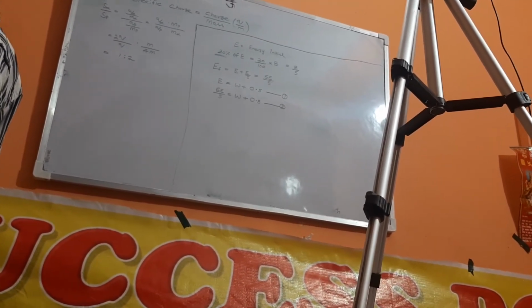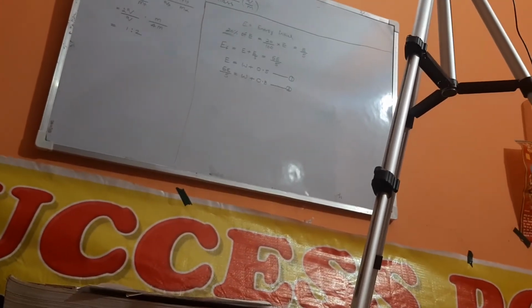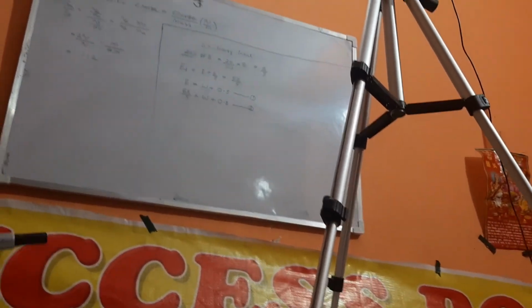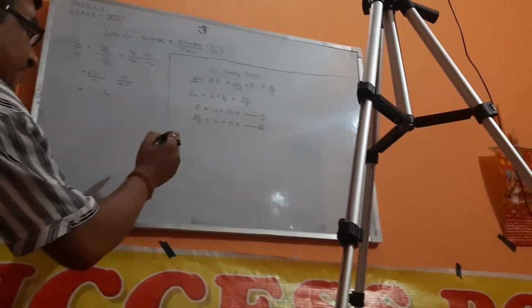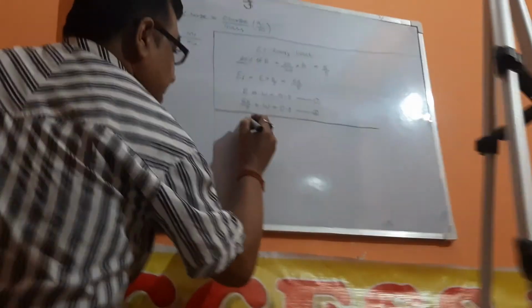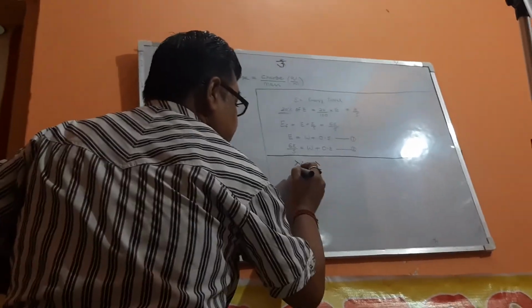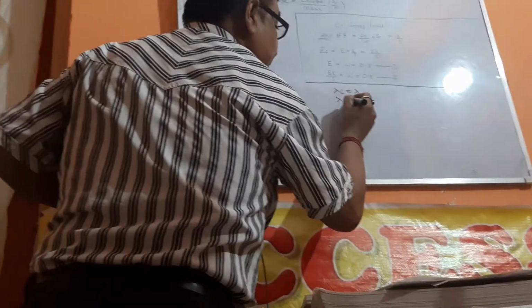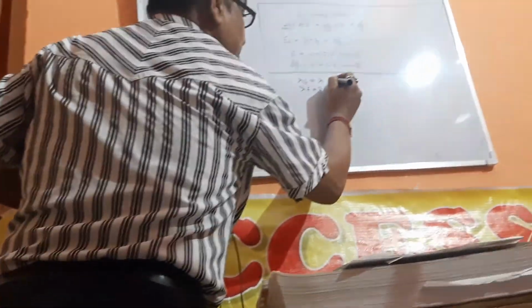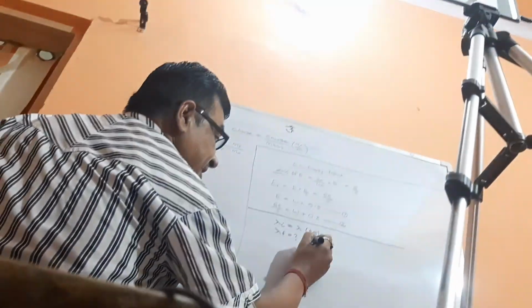Use the formula lambda equal to h upon root 2mK. It is a de Broglie dual nature question. See on the board, I am solving this question. Lambda i equal to lambda, lambda f is not known, but initial KE equal to K, and final KE is how much?